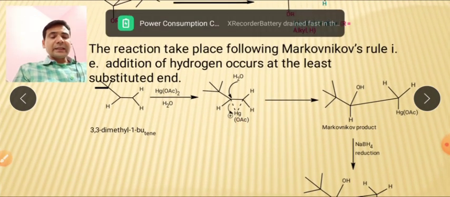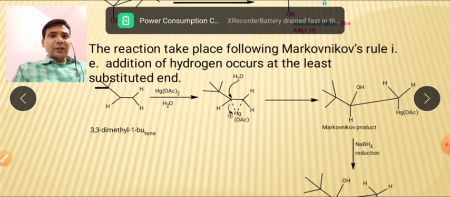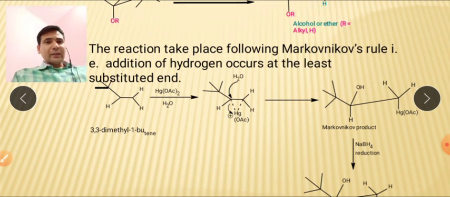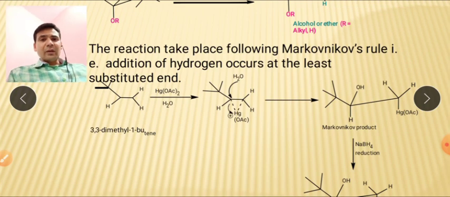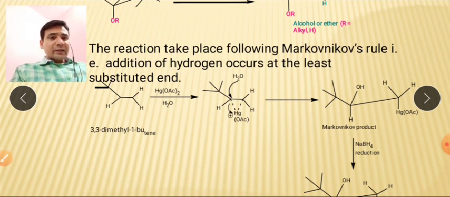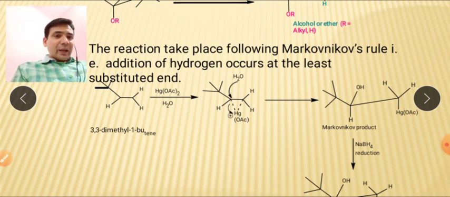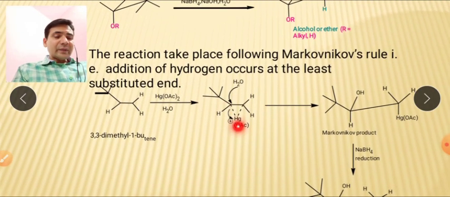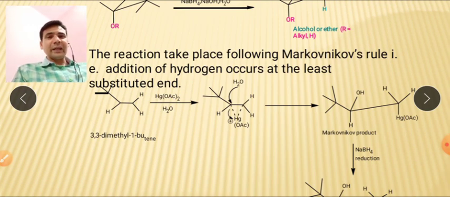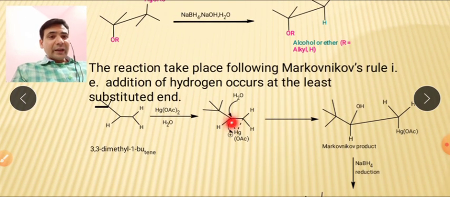But still, when we talk about the second step, the nucleophilic SN2 attack of the water molecule on the carbon, it is attacking this particular carbon. The formation of this cyclic transition state is not the only path that determines the stereochemistry and the product formation. There is a case where the separation between this carbon and the Hg is more, which means this transition state will have more carbocation-like character, with one carbon carrying the positive charge.